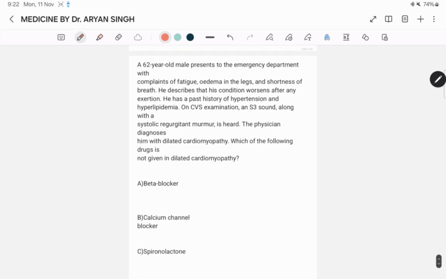Next question: a 62-year-old male presents to the emergency department with complaints of fatigue, edema in the legs and shortness of breath. He described that his condition worsens with any exertion. He has a past history of hypertension and hyperlipidemia. On CVS, an S3 sound along with a systolic regurgitant murmur is heard. The physician diagnoses him with dilated cardiomyopathy. Which of the following drugs is not given in dilated cardiomyopathy?